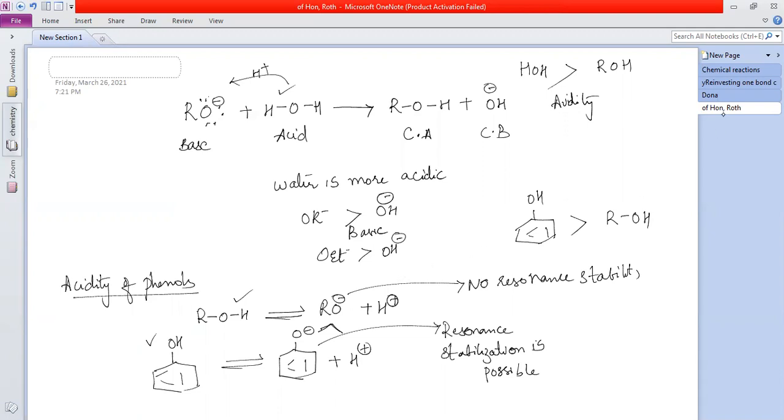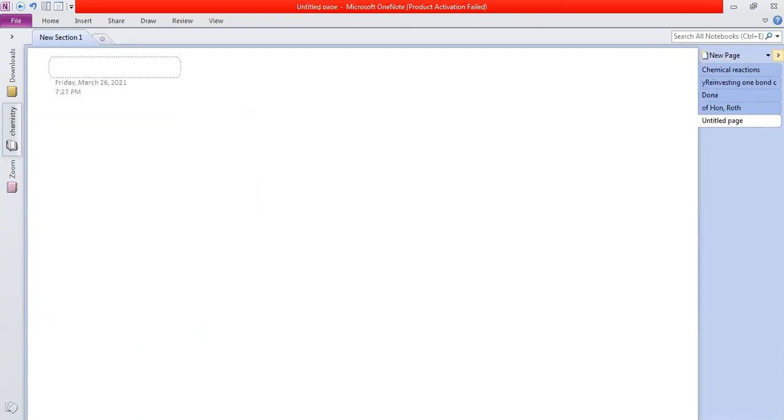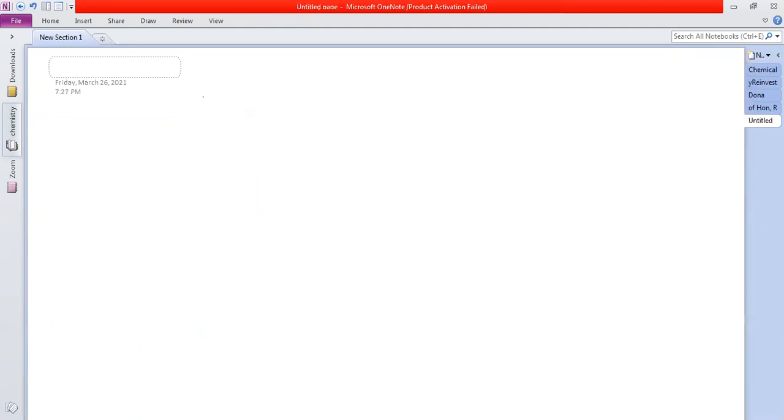Next. So one more thing here. Phenols can also exhibit resonance. Phenoxide is also exhibiting resonance, but phenoxide resonance structures are more stable than phenol resonance structures. I'll show you that also. No doubt phenol will also exhibit resonance. So I'll show you the resonance structures here. First for phenol we'll see, then for phenoxide.